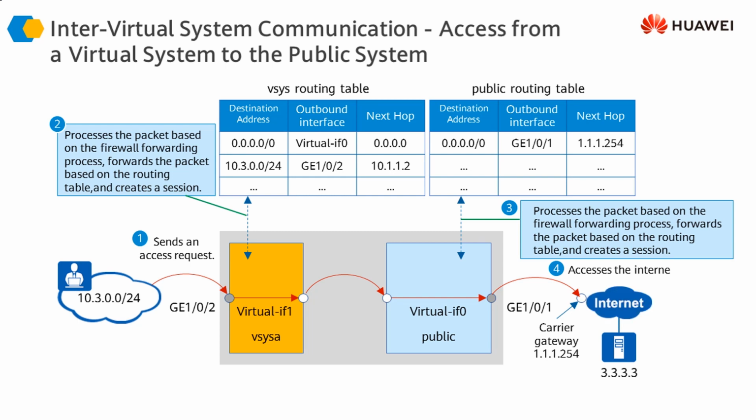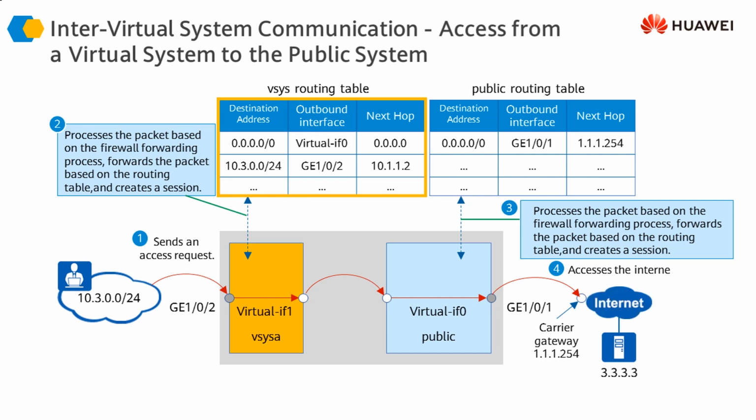So what is going to happen is that whenever the traffic enters here, first of all it will be sorted, then it will be given to virtual system A, and virtual system A will check the validity of the packet. Depending upon the routing information and the security policies, it is going to go through all the security checks, and it is going to pass through the routing table, and the routing table dictates that there is a default route for all the traffic that is destined for the internet.